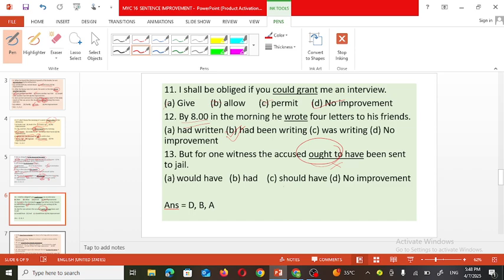But for one witness, the accused dash being sent to jail. So we want to show possibility, and that also in the past. So option A is the correct one. Would have been sent to jail. So option A is the correct one.